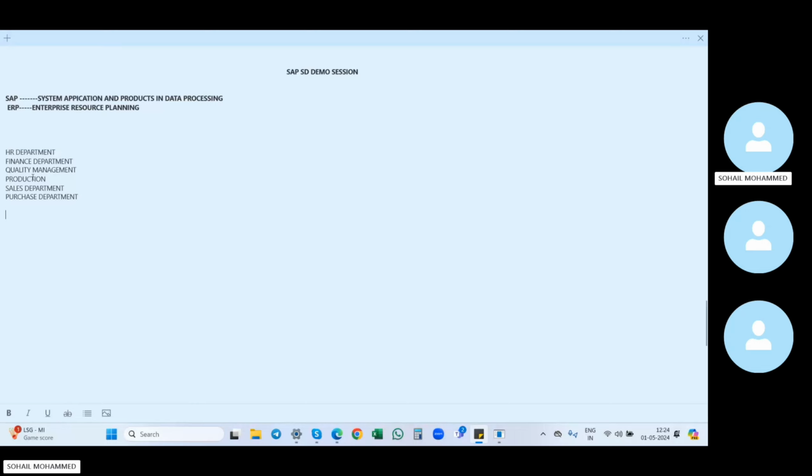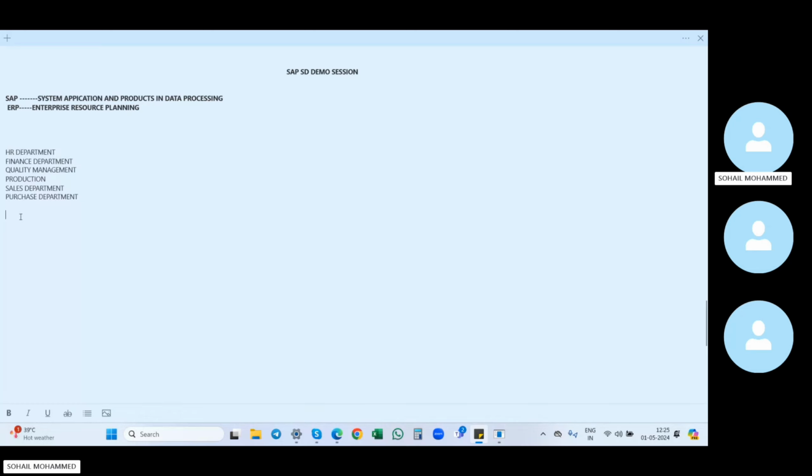Why are we discussing this? In SAP we have solutions for all these departments, whereas in other software like Oracle, they provide solutions only for a particular department. SAP gives solutions for all the departments in any enterprise structure and any business. That's why most companies use SAP.